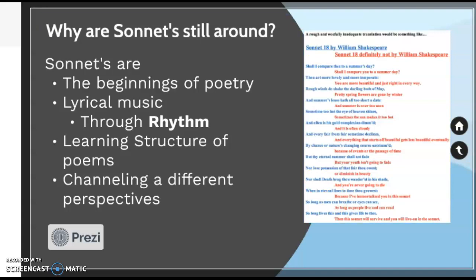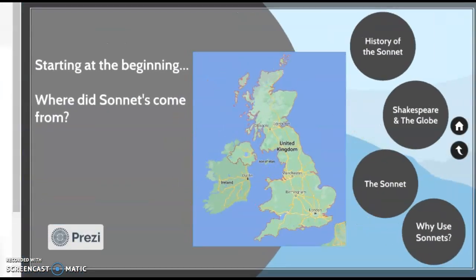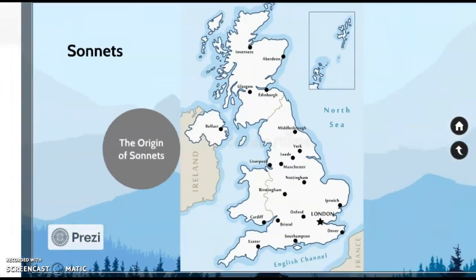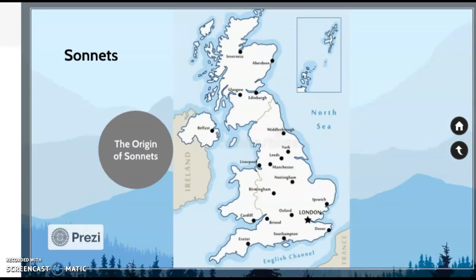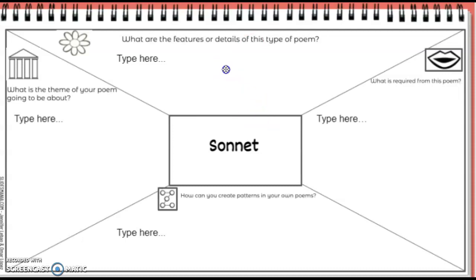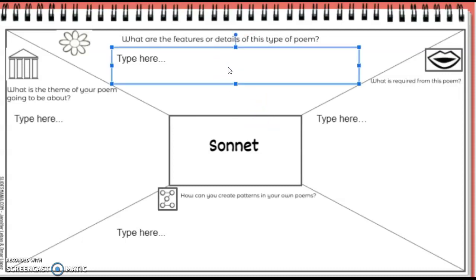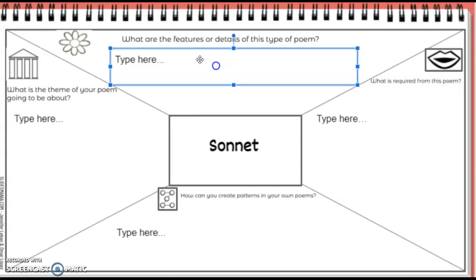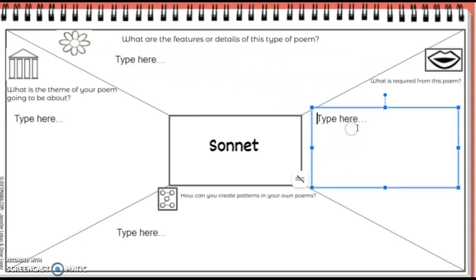All right. So that's a little bit on what we are going to cover in terms of the sonnets and what they are. I went over your notebook a little bit more, but again, right here, ladies and gentlemen, where it says, what are the features or details of this poem? That's where you're writing, this poem has 14 verses, 10 syllables. This is where you are putting those details down. And we're going to do one together in class. What is required from this poem? Well, for the sonnet specifically, a metaphor and an allusion.